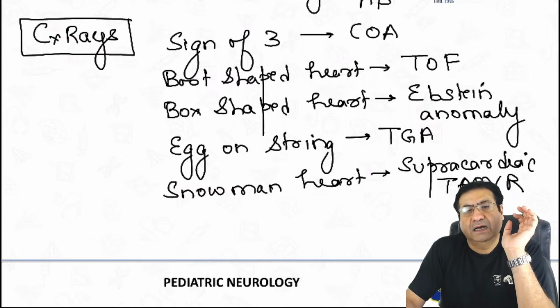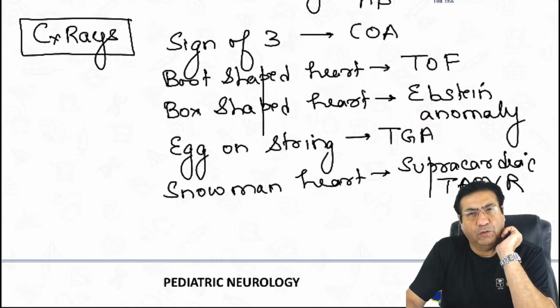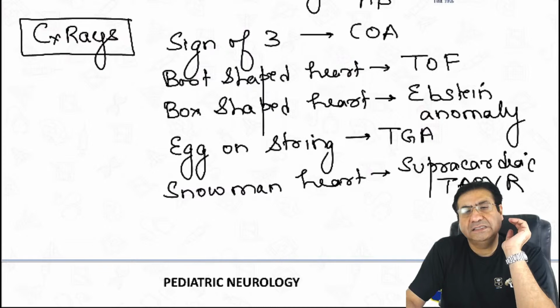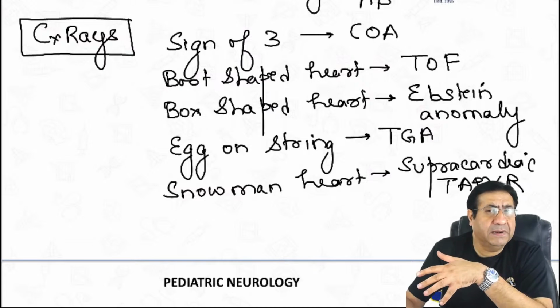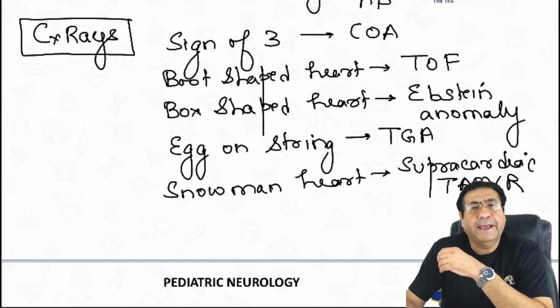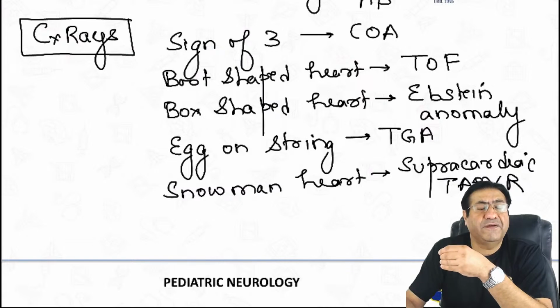X-ray signs. Sign of three seen in coarctation of aorta. Boot-shaped heart seen in tetralogy of Fallot. Box-shaped heart seen in Epstein's anomaly. Epstein's anomaly, by the way, you must be knowing, is the heart defect commonly associated with lithium intake